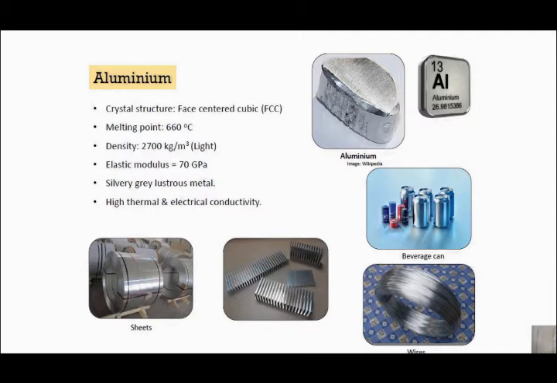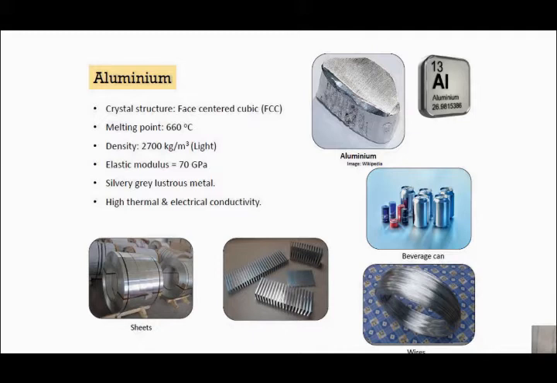Now let us start with aluminium. As you can see, the crystal structure is FCC, melting point 660 degrees centigrade. If you compare with steel, which was more than 1500 degrees centigrade, or cast iron, which is around 1200 degrees centigrade, you can see the aluminium melting point is quite low. Density is 2700 kg per meter cube.